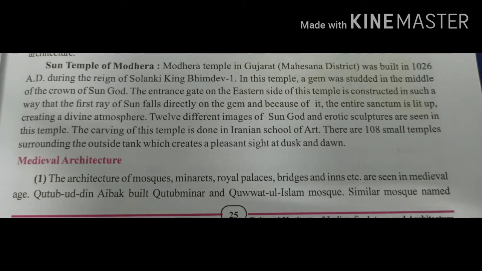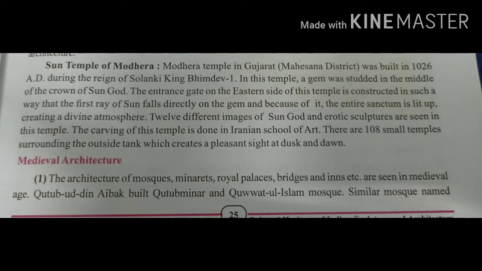How many images? 12 different images. And the carving of this temple is done in the Iranian school of art. That also you have to remember. This will be asked in MCQ. Iranian school of art. There are 108 small temples surrounding the outside tank, which create a pleasant sight at dusk and dawn, morning or evening. Students, you have to remember and learn this for 2 marks.